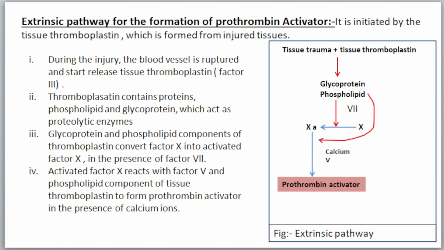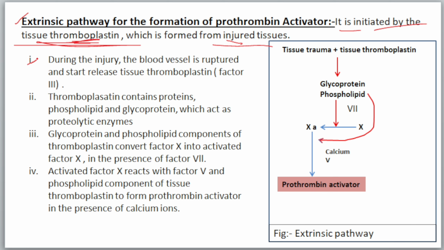Then the extrinsic pathway for the formation of prothrombin activators. It is initiated by the tissue thromboplastin, which is formed by the injured tissue. So the intrinsic pathway is initiated by the platelet and the extrinsic pathway is initiated by the tissue thromboplastin, which is formed from the injured tissue.